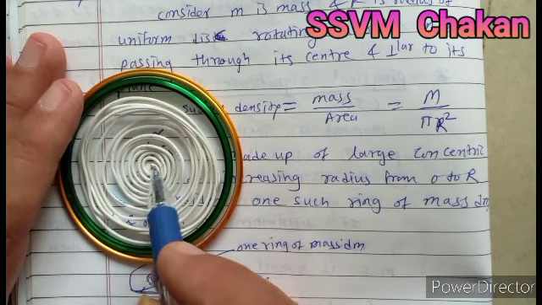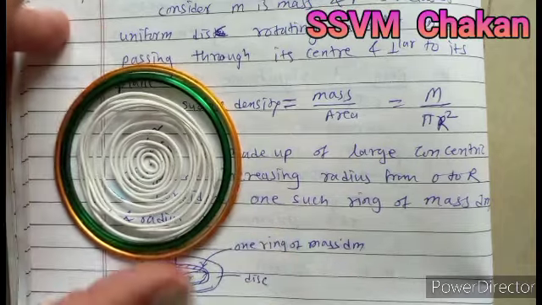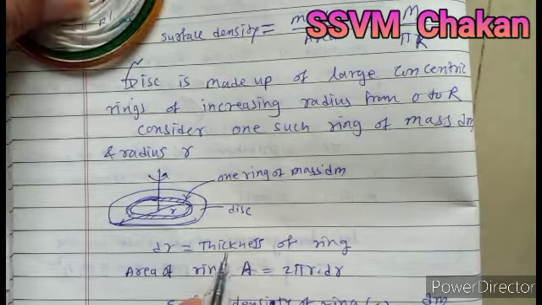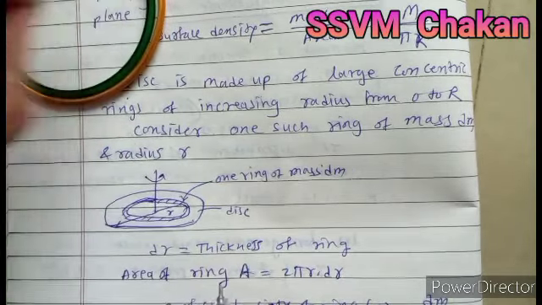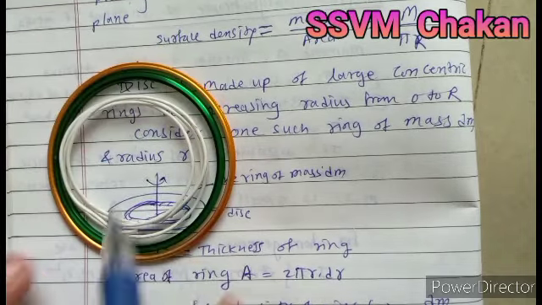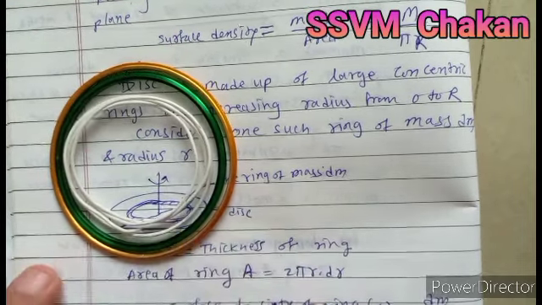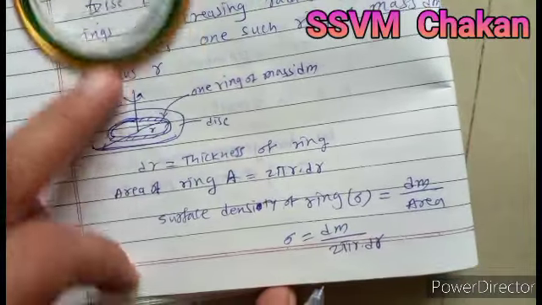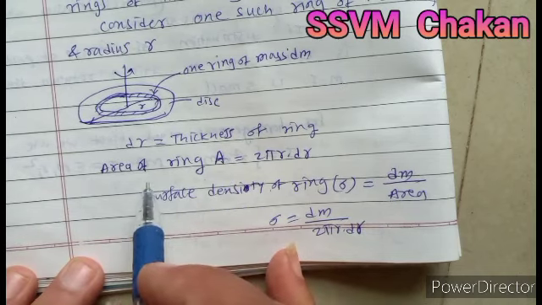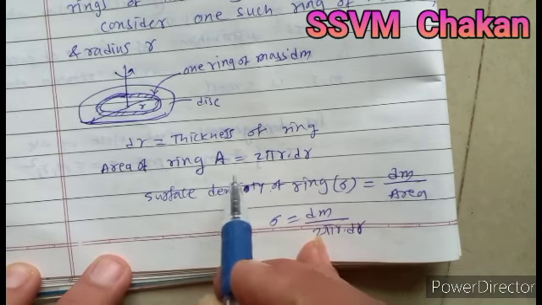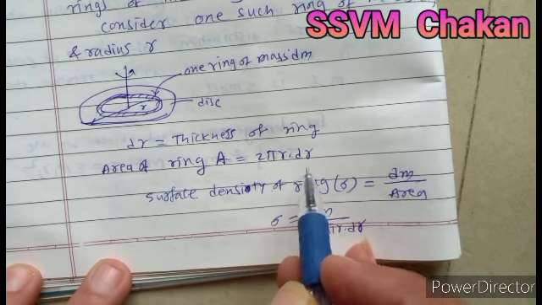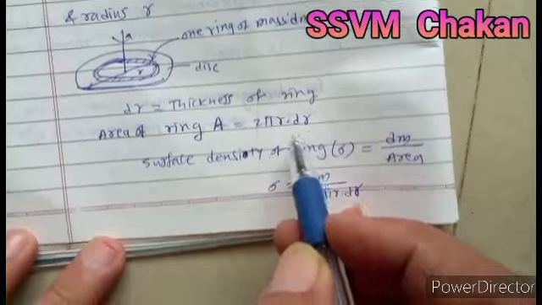So the radius goes on increasing from 0 up to the last one, capital R. We consider one ring having a radius of small r, present inside it, with dr as the thickness of that ring. The area of the ring A is equal to 2 pi r, that is the circumference of the ring, times its thickness dr.